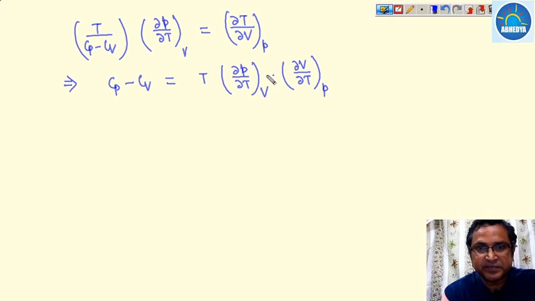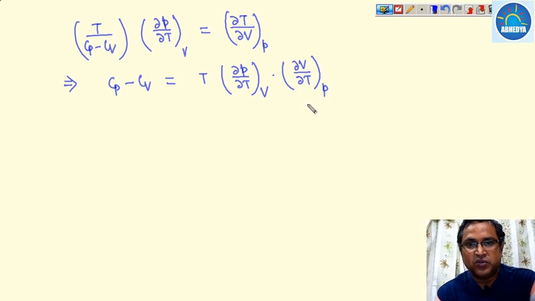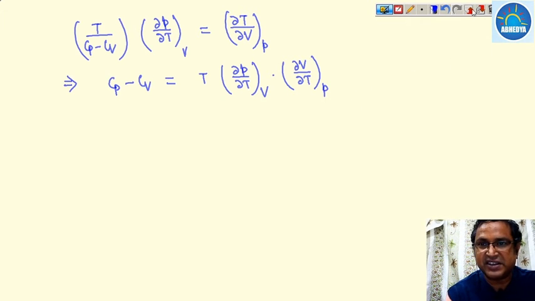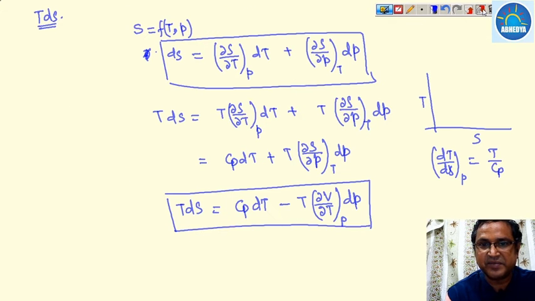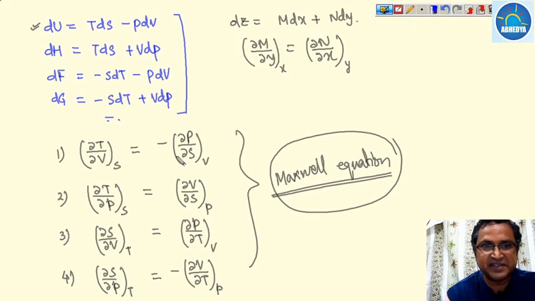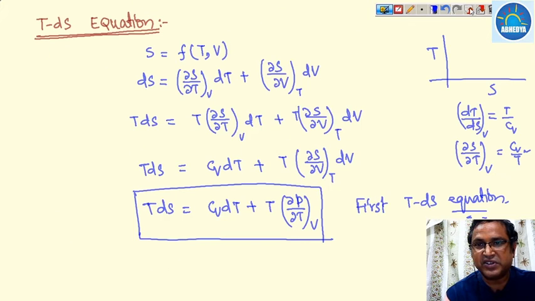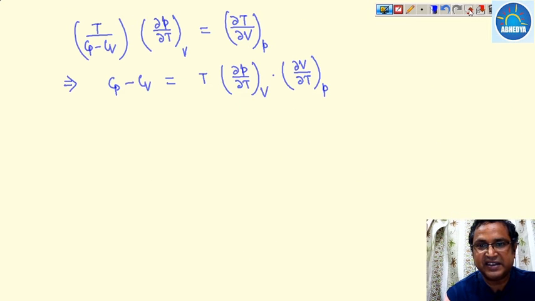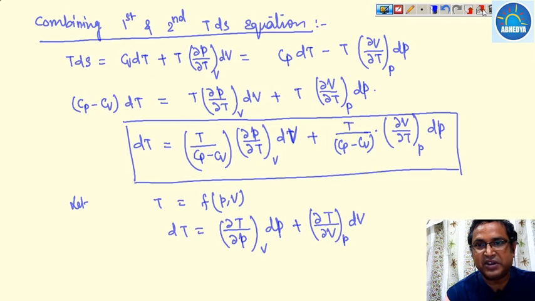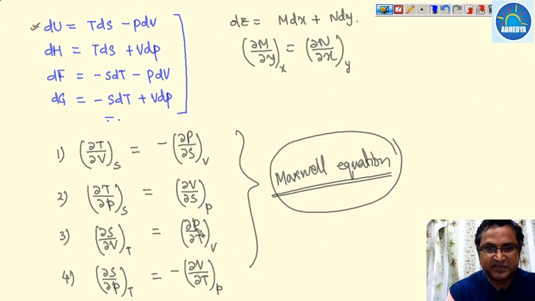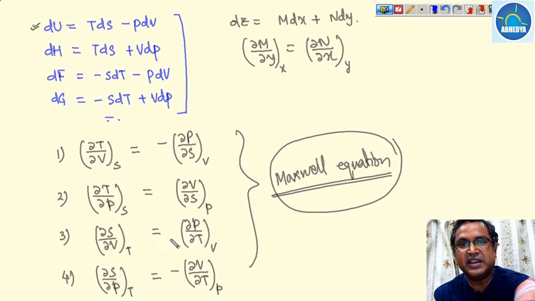Now what we can write with the help of Maxwell's relations. Now see, in the Maxwell relation, (∂P/∂T) at constant volume, and all these values have been given to us.